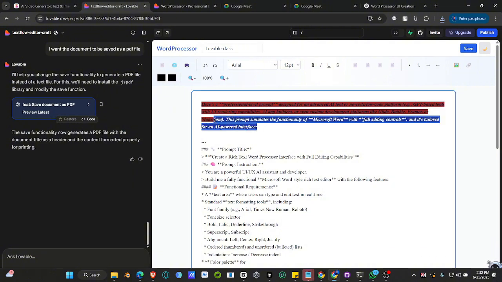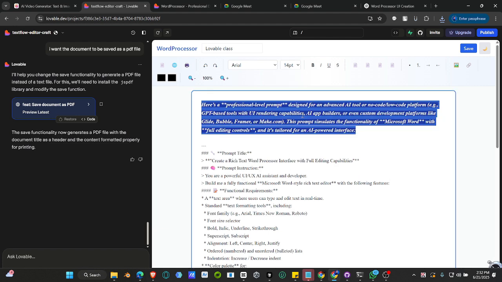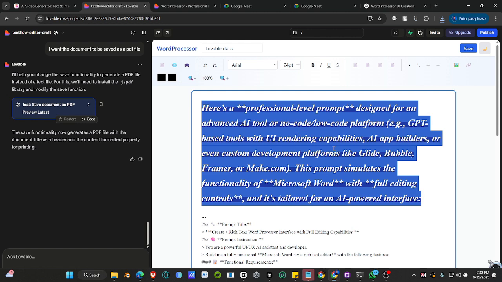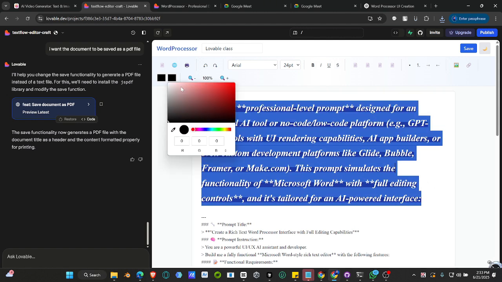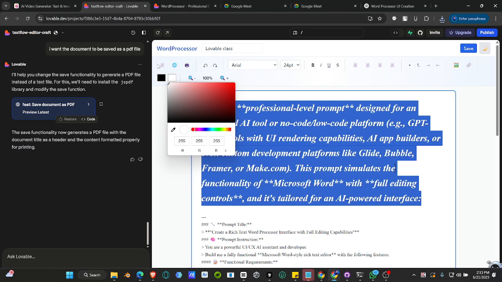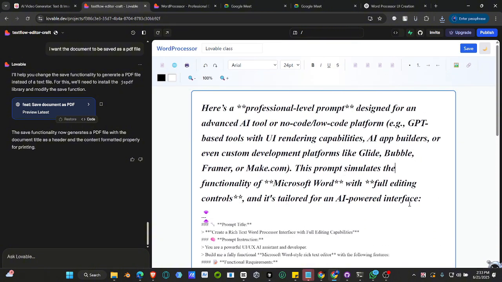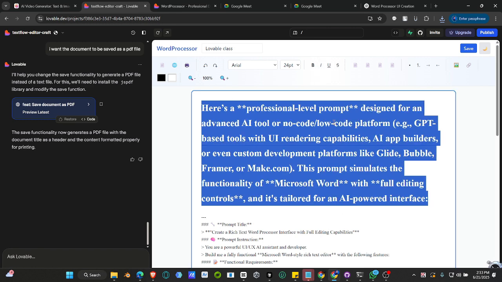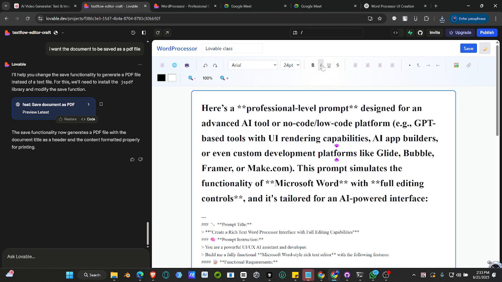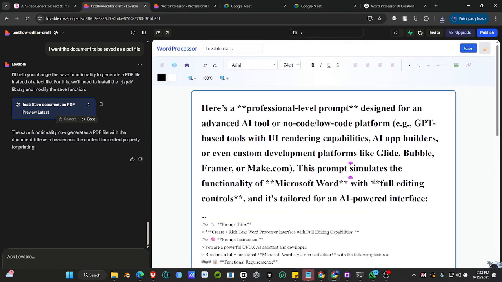So you can increase the size of any text. You see, you can increase it. Let's remove this color. We changed the color initially. We can make it white, and remove the color, and we can also make it straight. Right now, this is the document we've been able to create.